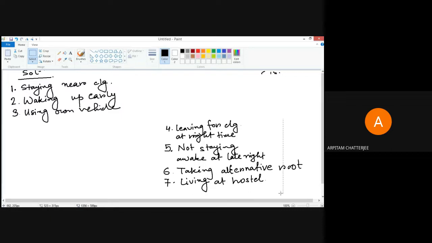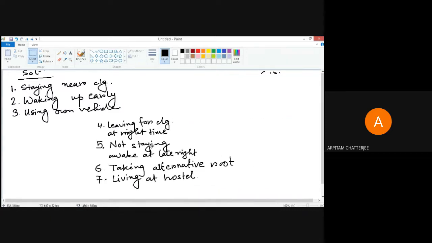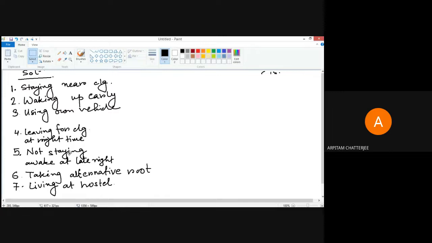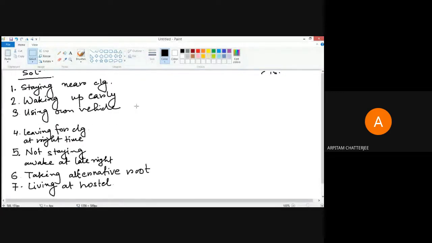Now, whenever you are going to judge anything, you always need some criteria. So, what are the criteria based on which you are going to judge these solutions?